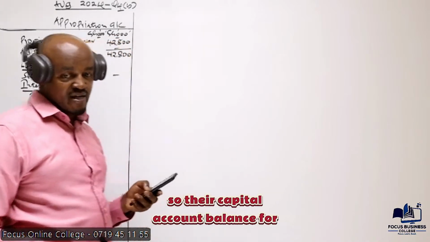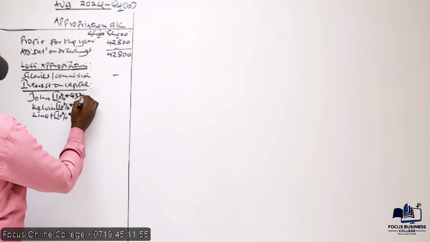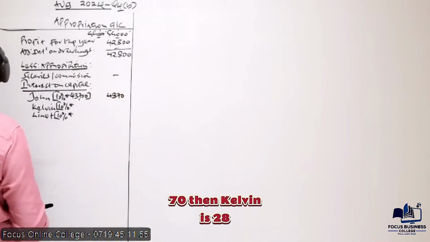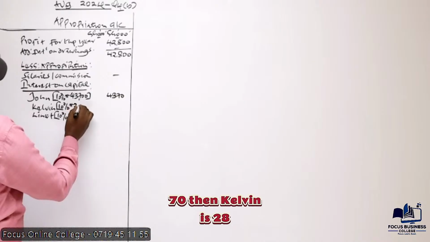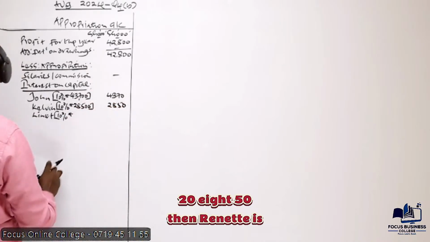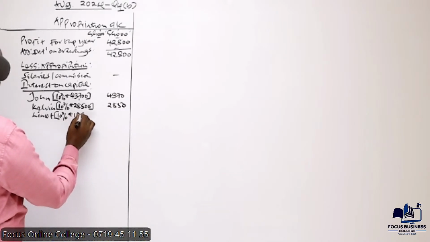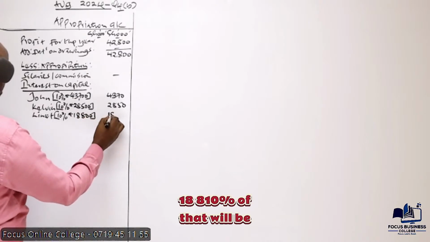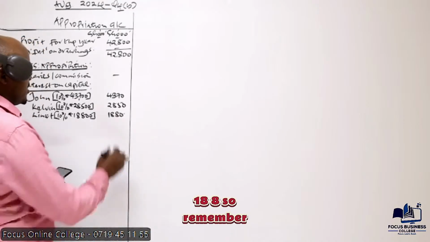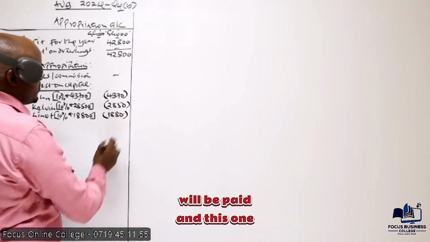The capital account balance for the first partner, John, is 43,700, which 10% will give us 4,370. Then Kelvin is 28,500. 10% of that will be 2,850. Then Rinette is 18,800. 10% of that will be 1,880. So remember, this is what the partners will be entitled to.